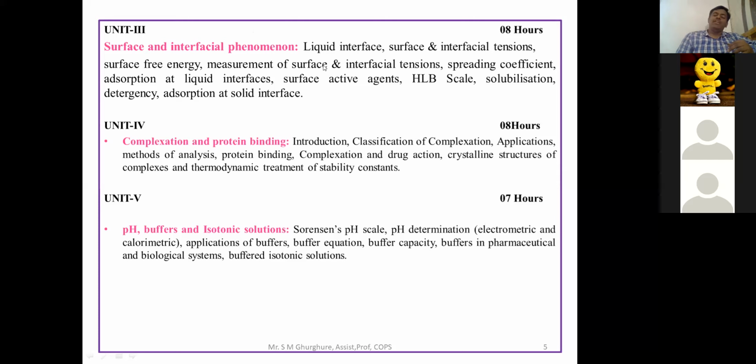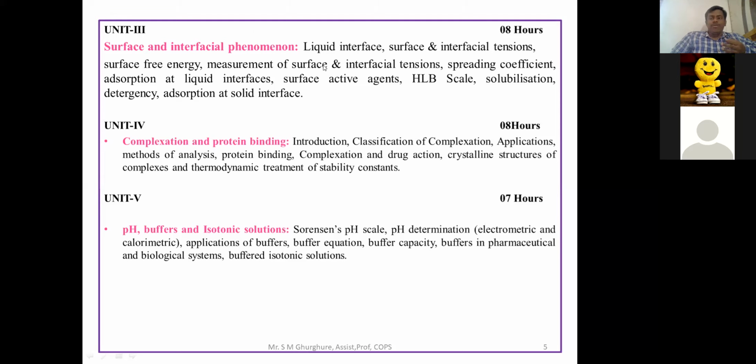It is a better way to enhance the solubility of the drug. Afterwards, there are different methods used for the estimation of complexation. One is the pH titration method, then the solubility method, then the pH variation method, and the continuous variation method. These are the different methods used for the estimation of complexation. Then we go on to the thermodynamic treatment for the stability constant.